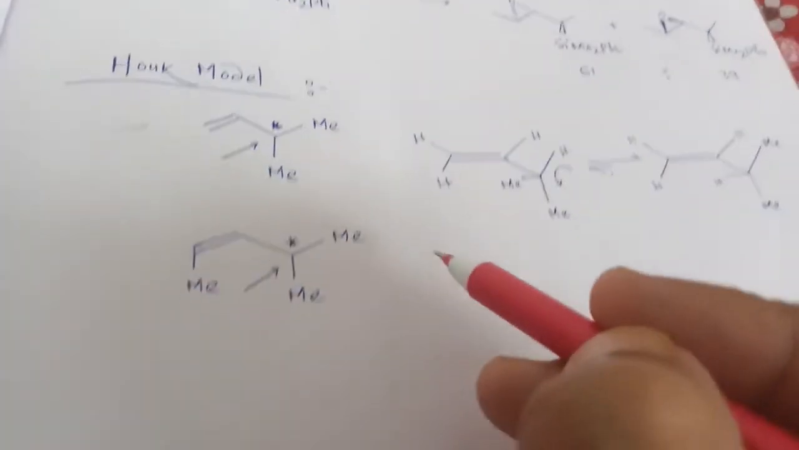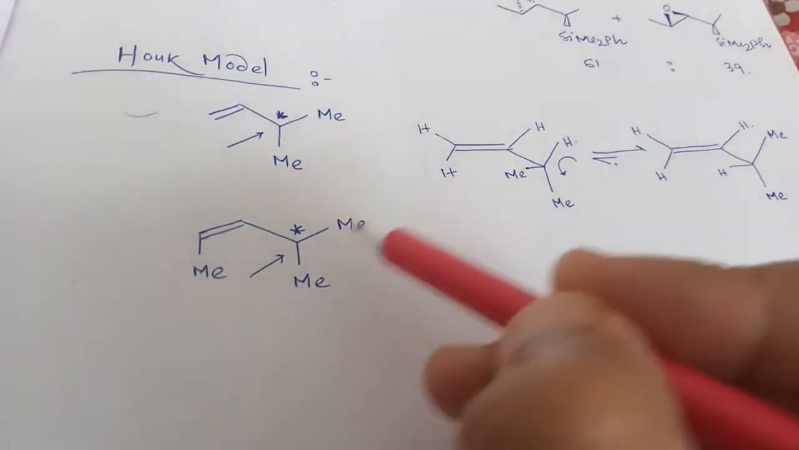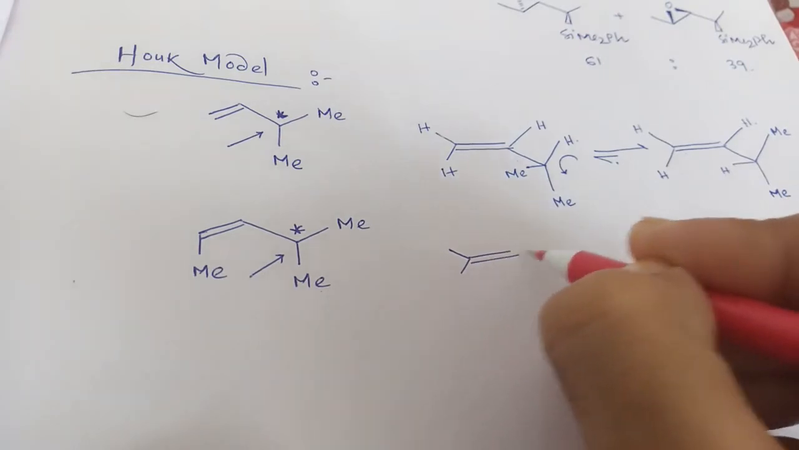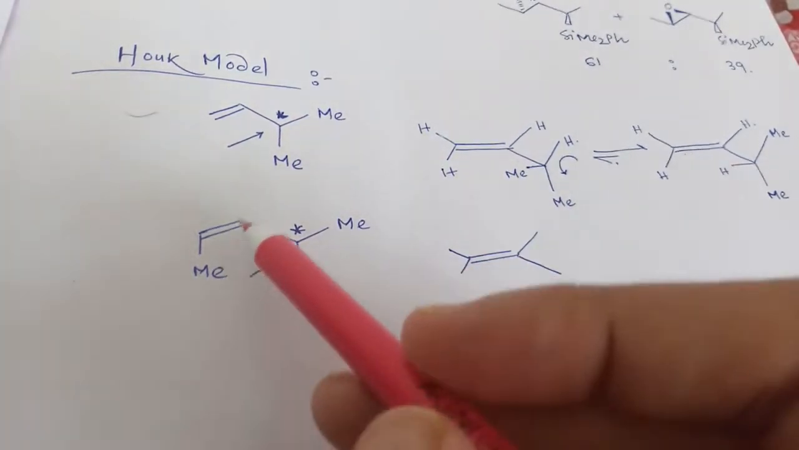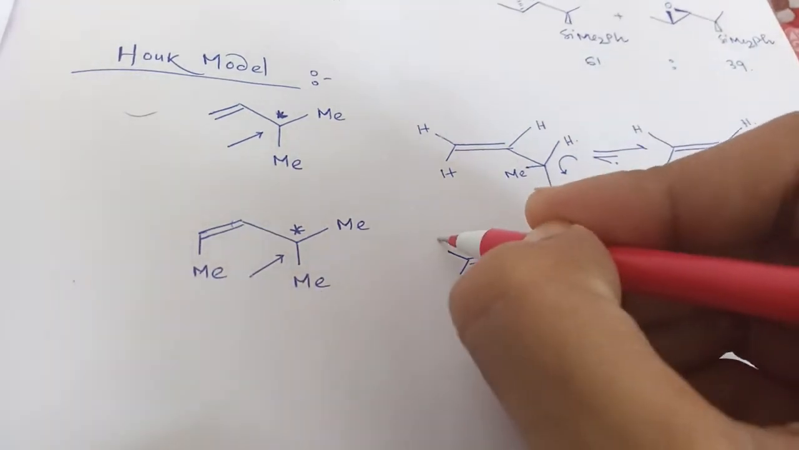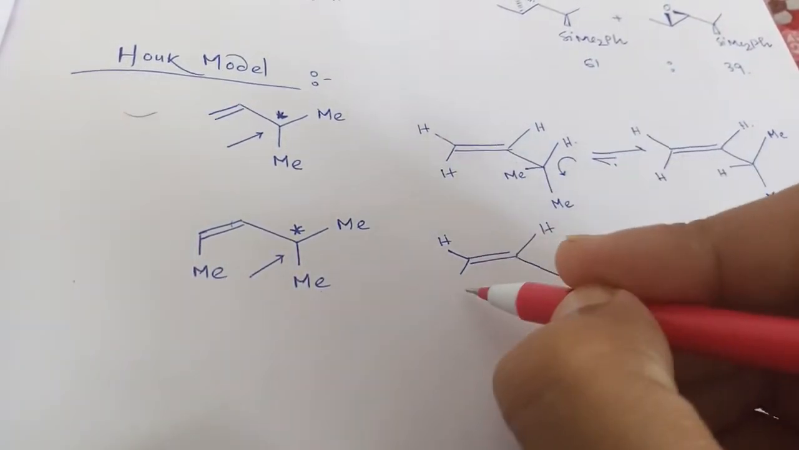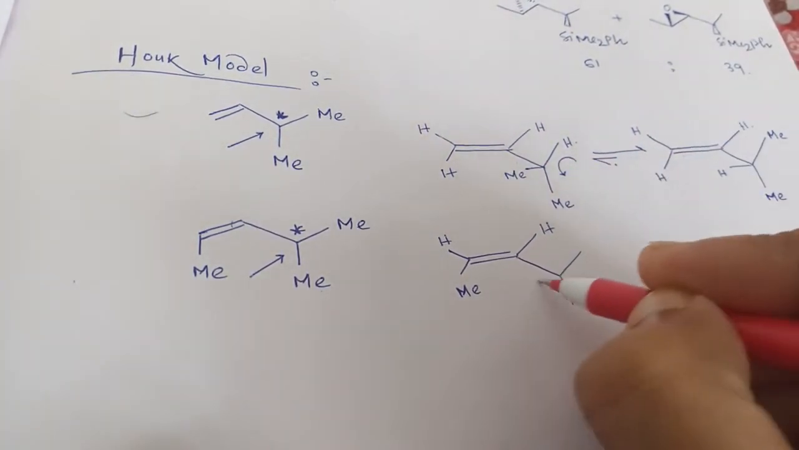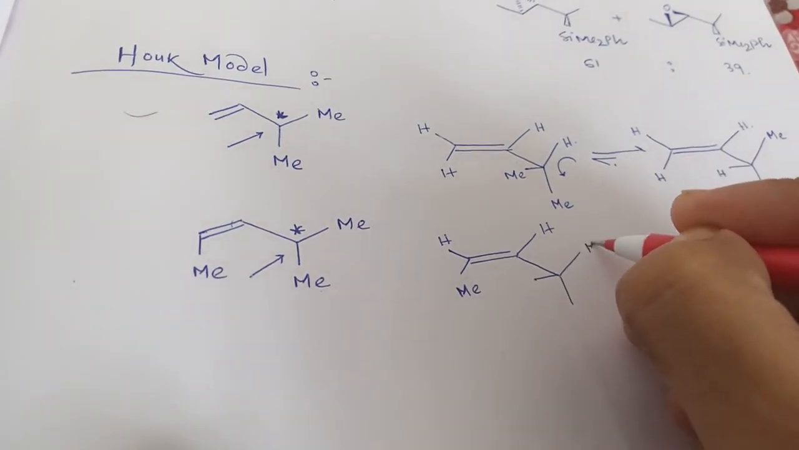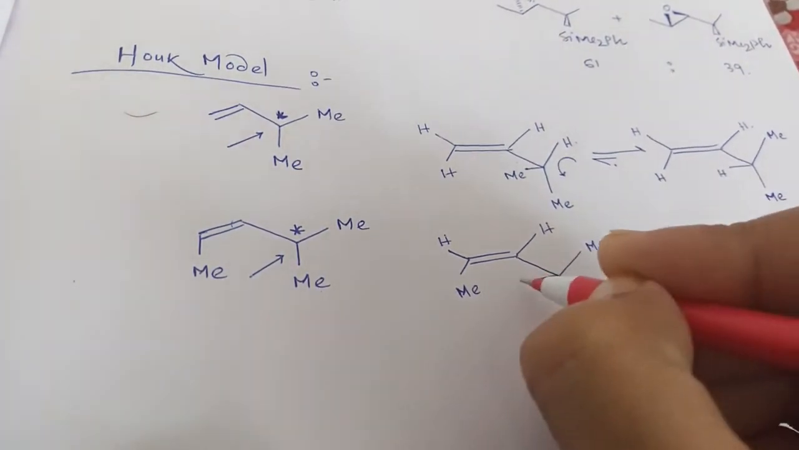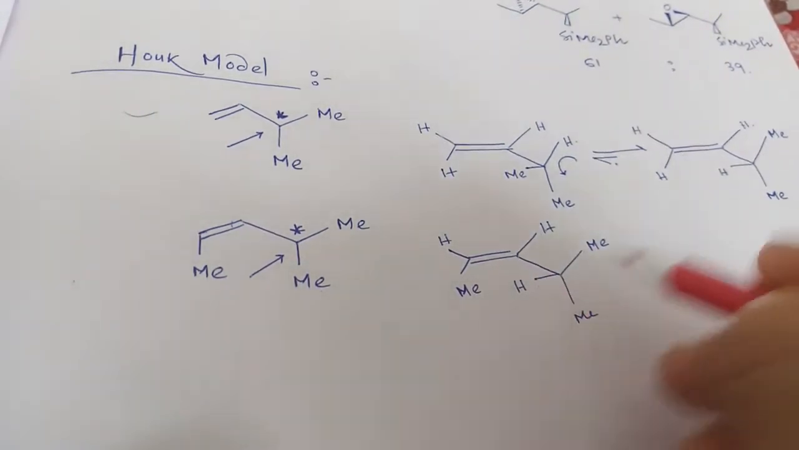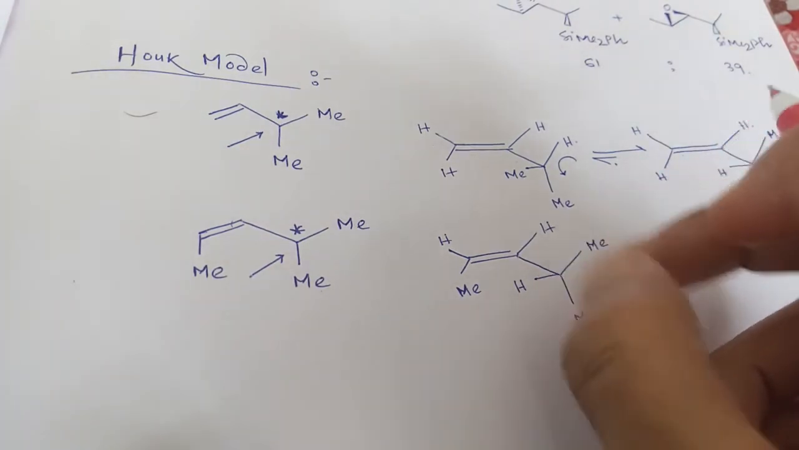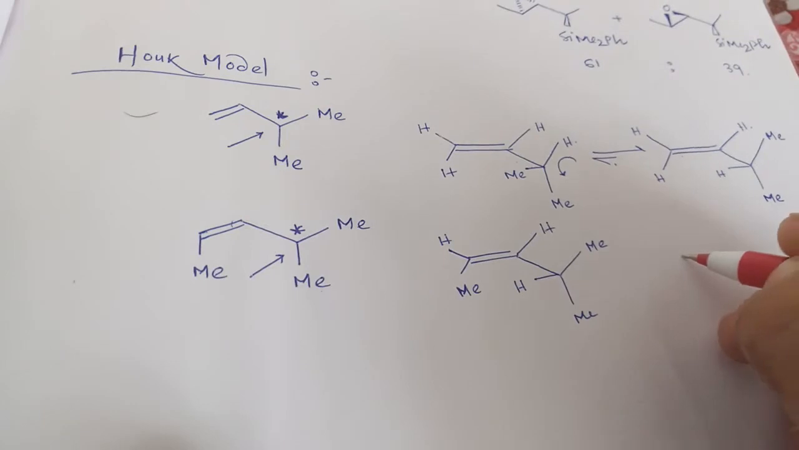Similarly, if we try to draw this molecule, it will look like this. There is a cis double bond, so it will be hydrogen and it will be methyl, right? And this is the chiral center. I am placing the hydrogen at the eclipsing position. It may rotate because this is an sp3 carbon. If you rotate this, it will look like this.